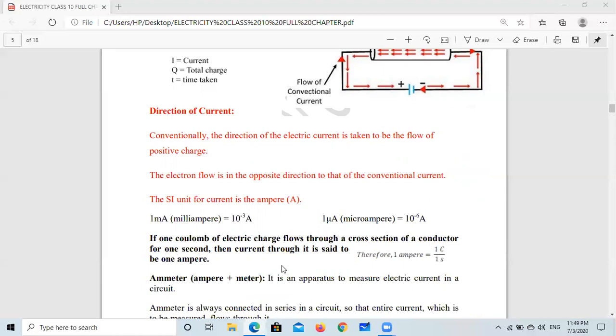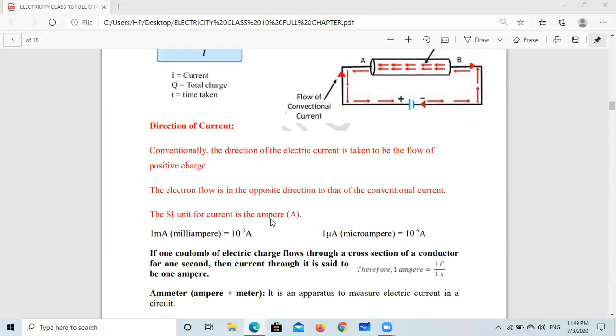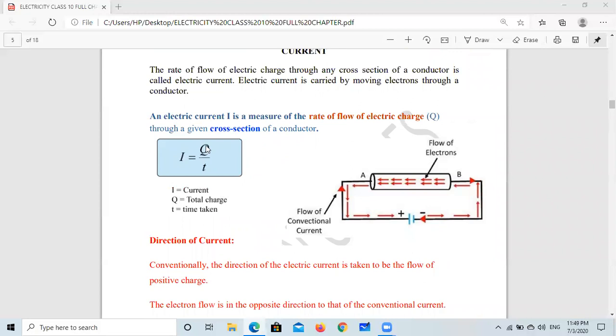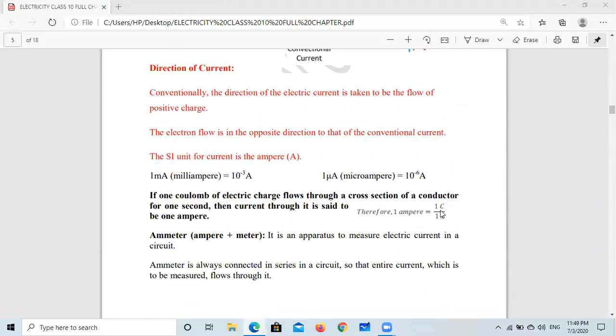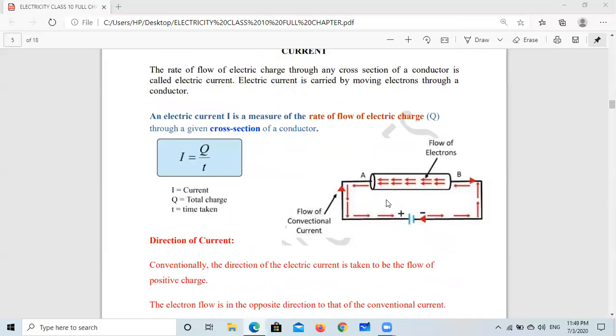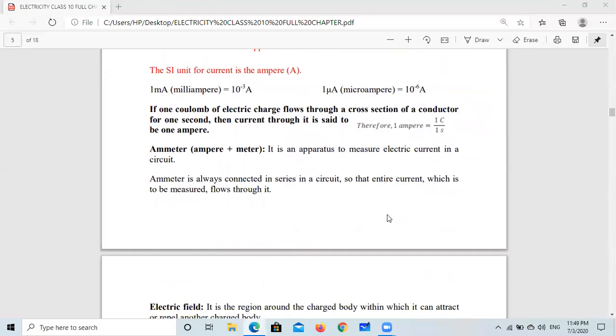Again, I repeat, when 1 coulomb charge passes through a cross section area in 1 second, the electric current is 1 upon 1, that is 1 ampere. Coulomb per second is known as ampere. So if there is a question, what do you mean by 1 ampere electric current? Simply we can say when 1 coulomb charge passes through a cross section area of a conductor in 1 second, then the electric current is 1 ampere.